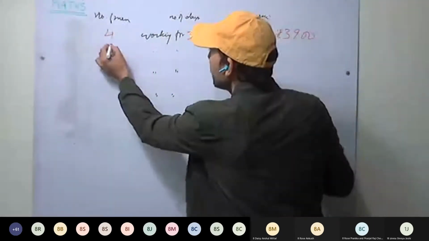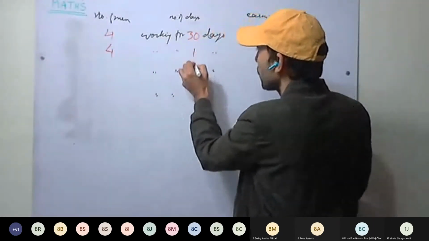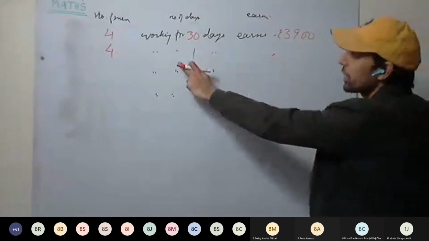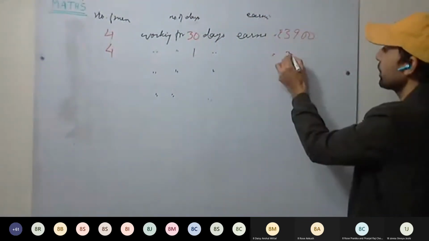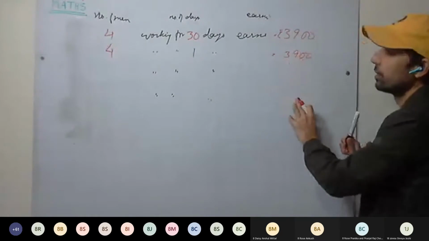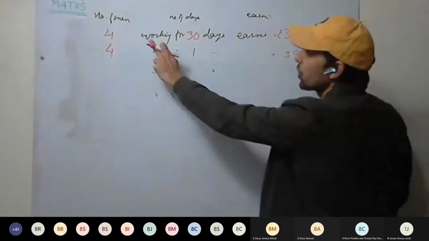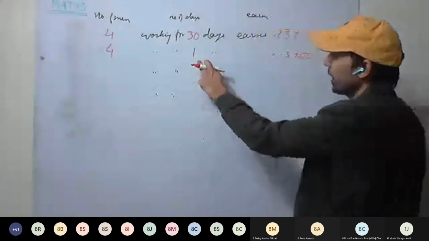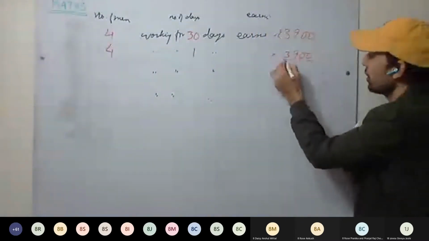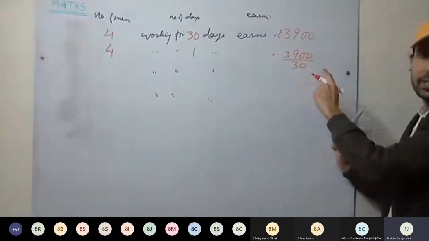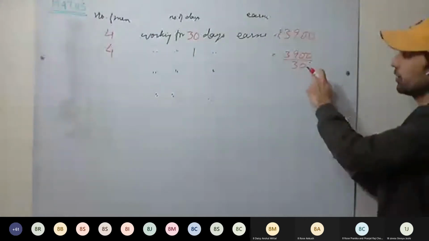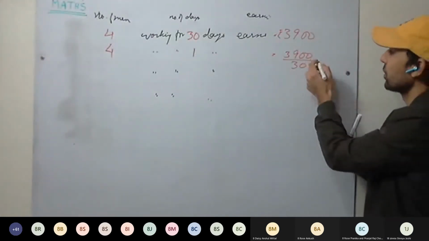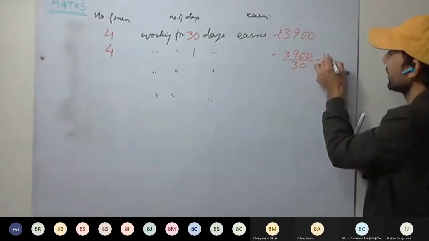So 4 men working for 1 day, the wages will be how much? 4 men working for 30 days earn this much. If 4 men are working for 1 day, the earning will be, we will divide. That will be the wage for 1 day, 130.